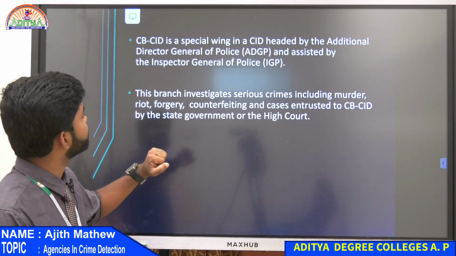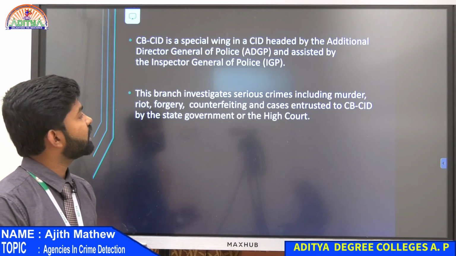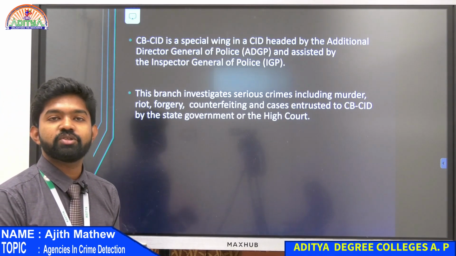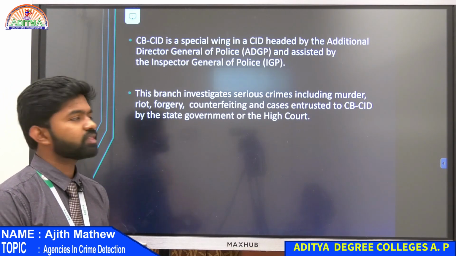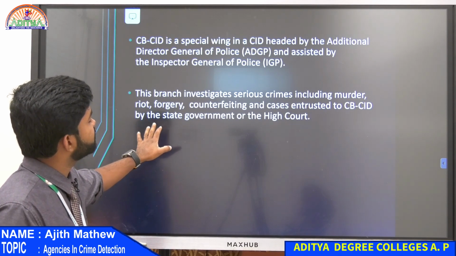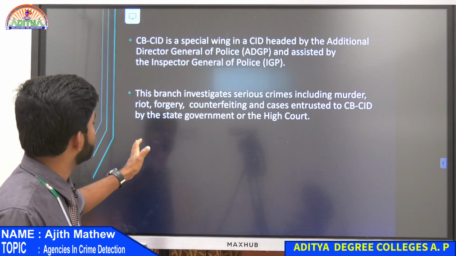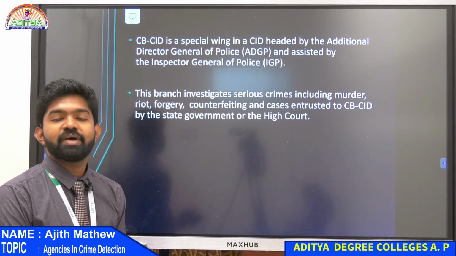So CBCID or crime branch is a part of CID that is headed by the Director General of Police or Additional Director General of Police, assisted by the IG of Police. That is just the head. You don't need to know about the head, but this branch investigates serious crimes including murder, riot, forgery, counterfeiting. All those cases are handled by CBCID.